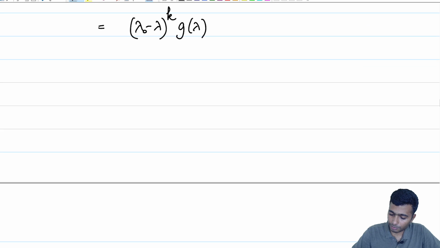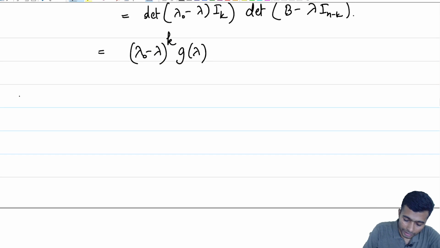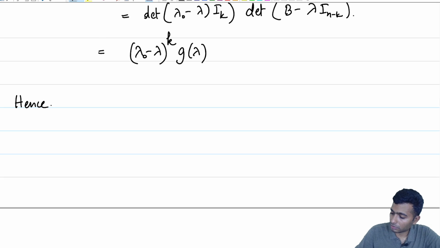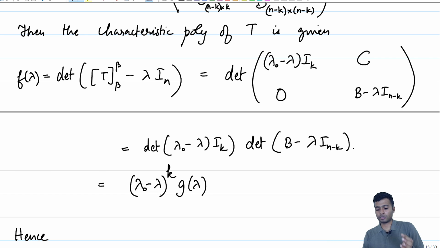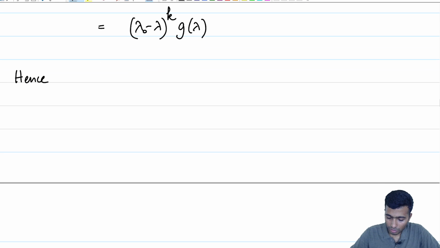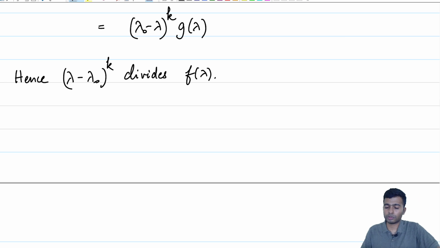So what does this mean? This was f of lambda, and we have that f of lambda is lambda naught minus lambda to the power k times g of lambda. Therefore, lambda minus lambda naught to the power k divides f of lambda. But what was the multiplicity of a given eigenvalue?